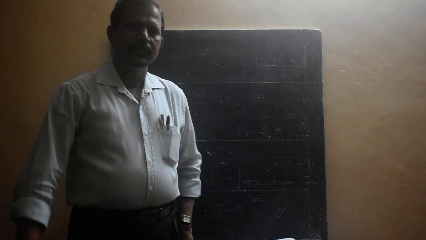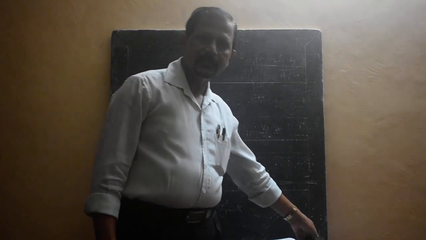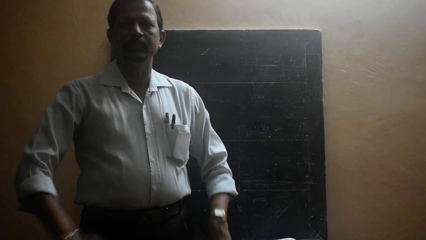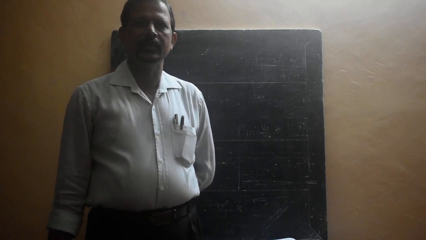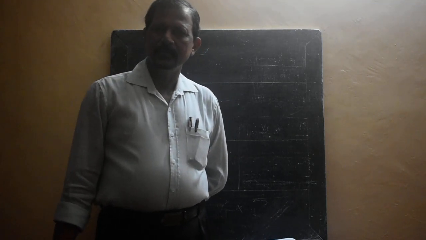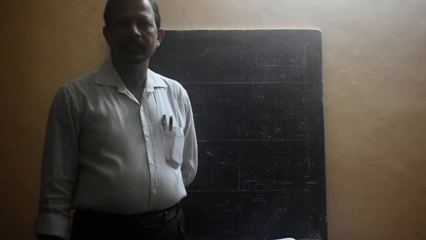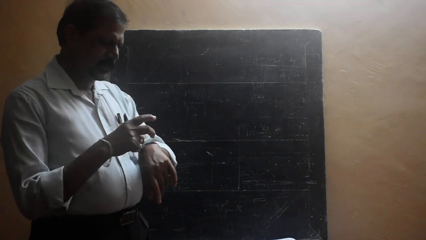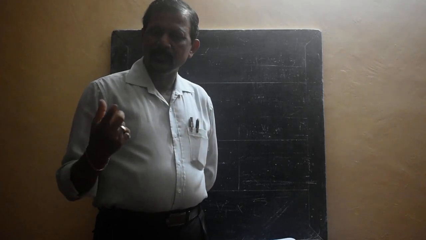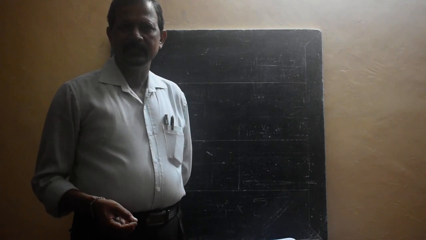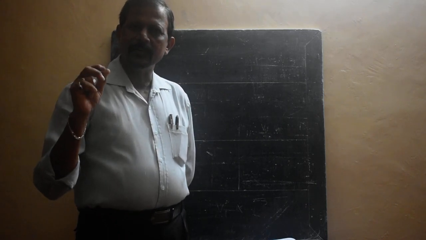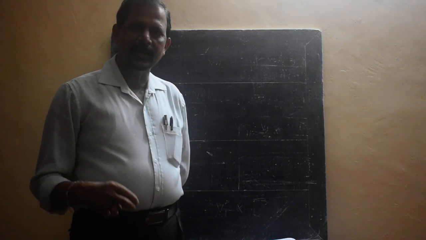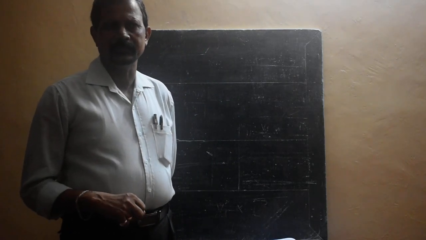Let me start now a revision of genetics. First unit, reproduction in organisms, next sexual reproduction in angiosperms, and then reproduction in human beings, as well as reproductive health, also you studied. Those topics, particularly chapter number 1, chapter number 2, and chapter 3, you studied in the class, and reproductive health you can just read out, and I think you do not require revision of that.